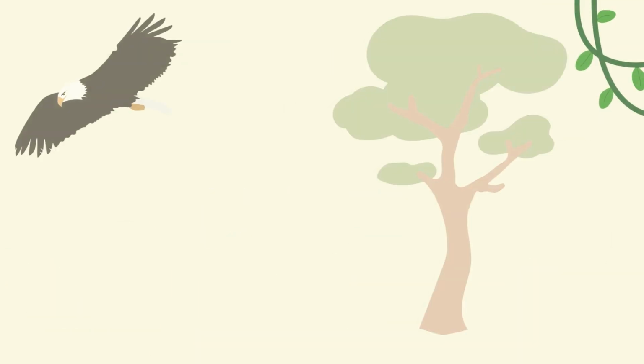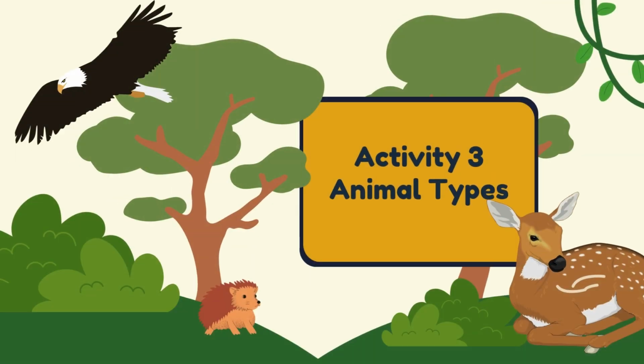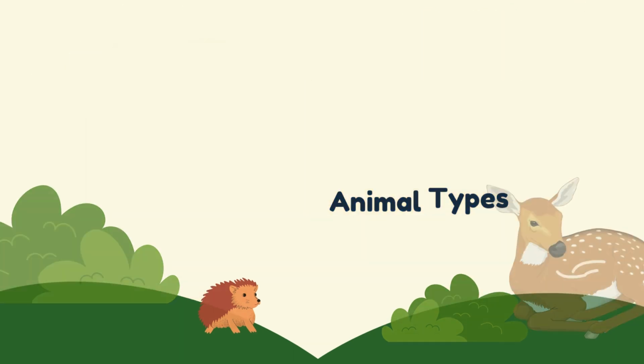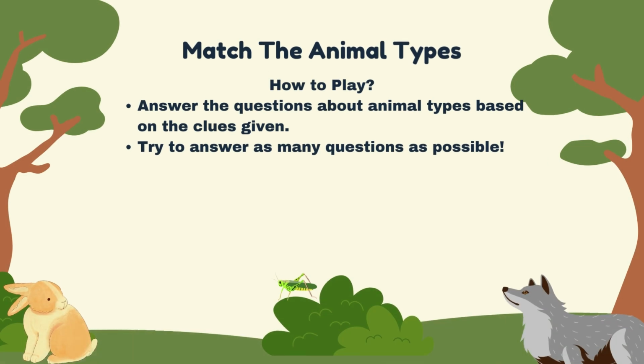Now, on to the third activity, which is animal types. So, how do we play this activity? So, first, answer the questions for animal types based on the clues given. Next, try to answer as many questions as possible. So, are you guys ready?